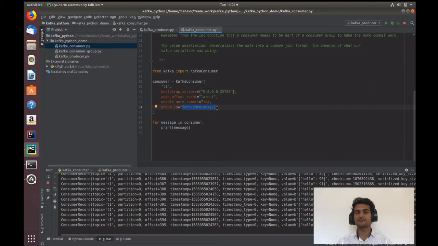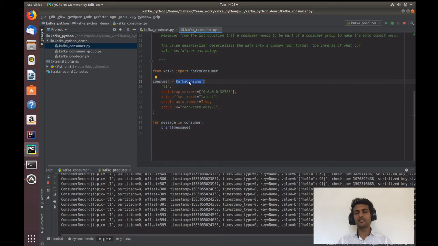In that case, whichever message goes to one consumer will not go to another one in the same group. This is very important to understand. And vice versa. What if you have two applications? Application one.